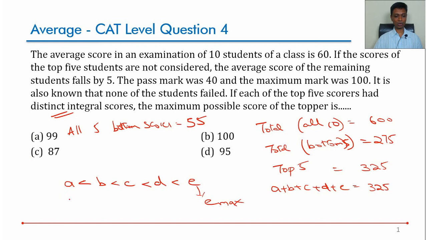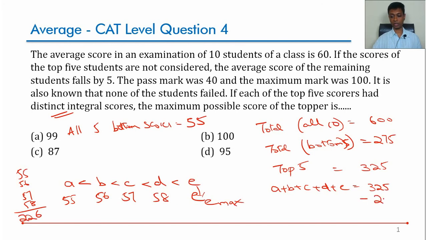So A could be 55, the least value B can take could be 56, 57, 58, and then E. Now all 5 add up to 325. We have assumed values 55, 56, 57, 58. Let's do this. 55 plus 56 plus 57 plus 58: 15, 20, 26, 62. This adds up to 226. The total is 325. From that we subtract 226. We get 99. The maximum value possible for E is 99.